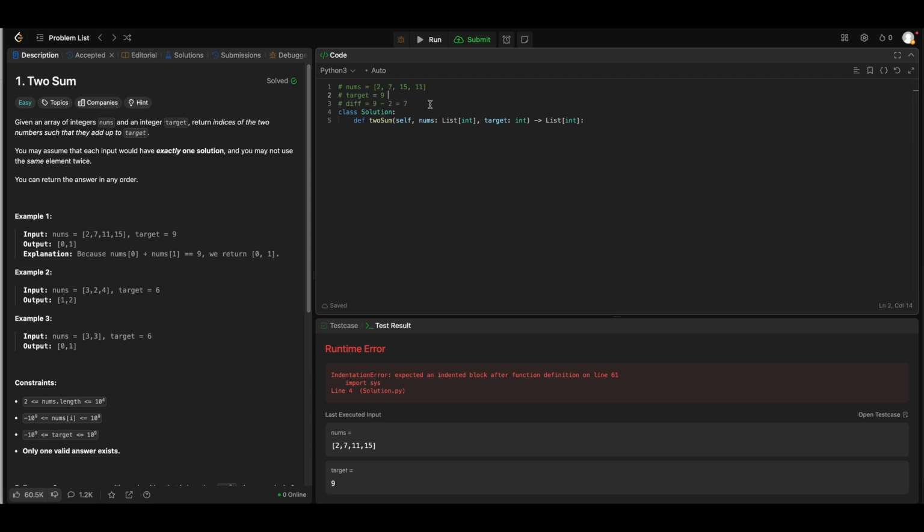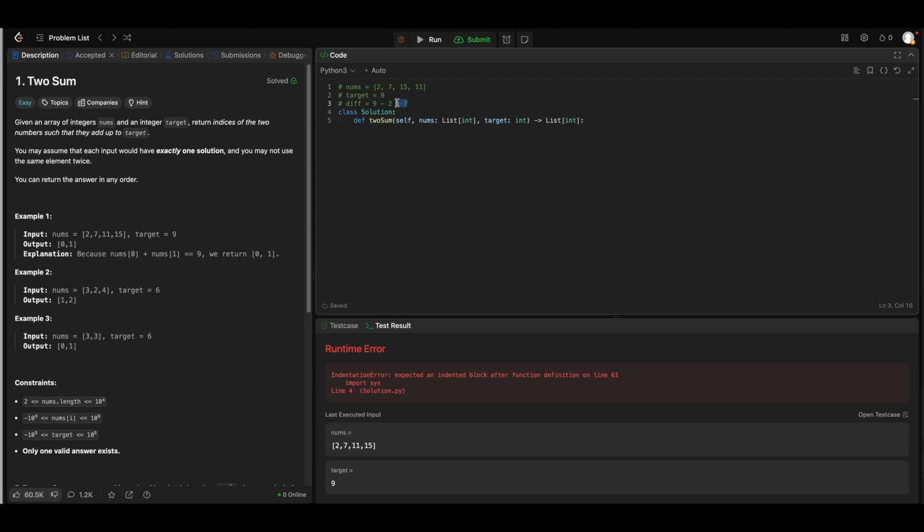And once I know which number I need to find, I can try to look up that number in the rest of the list, but doing that would make it n square, because for each number I need to search the diff I got from that number in the whole list. So definitely it's worse than the sorting solution we have. So let's not do that, but we might be able to store this.